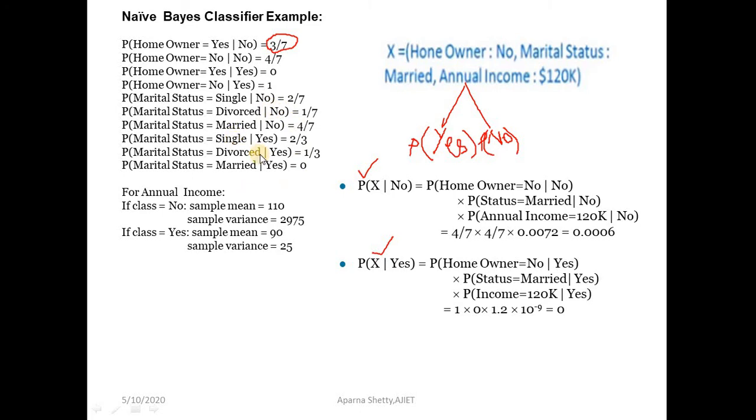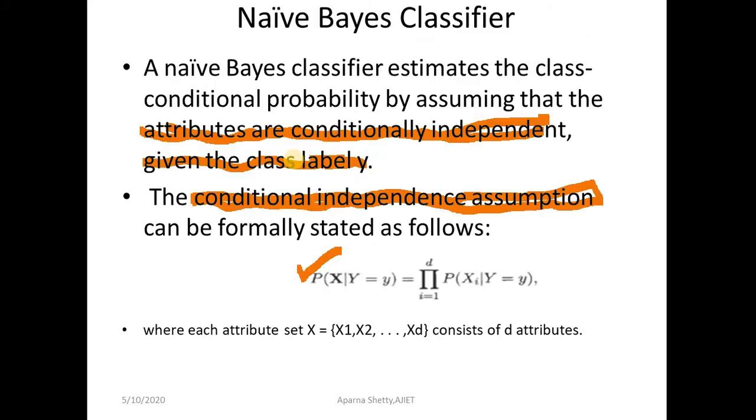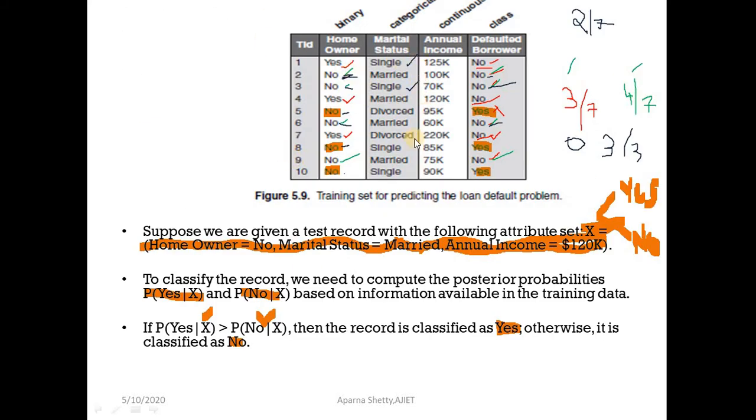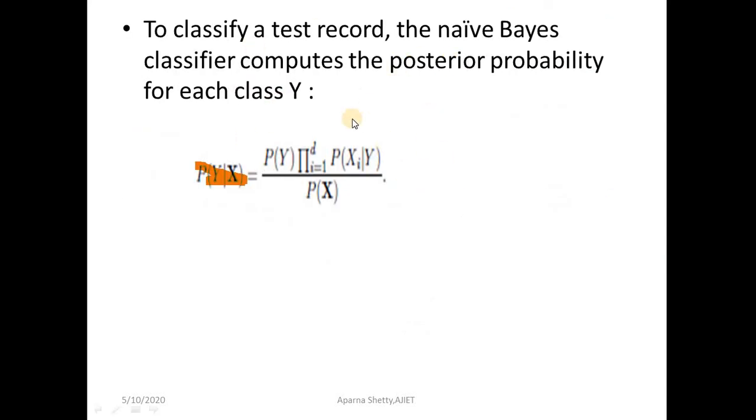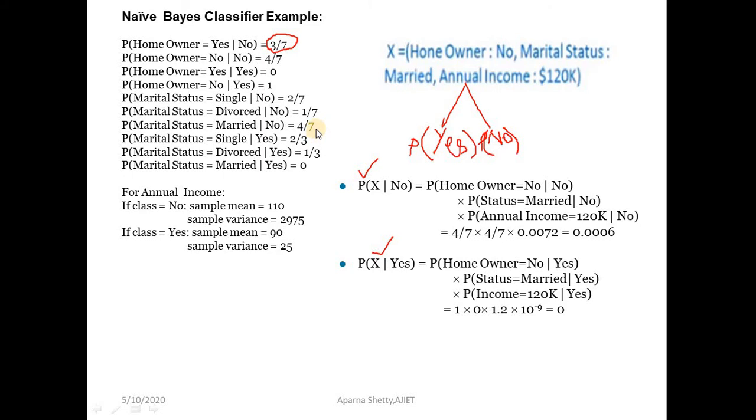Next, for annual income. Over here in the table, if you see, annual income is a continuous value, correct? For continuous values we have a separate formula to calculate the probability. By using a separate formula we'll find the probability for continuous variables.